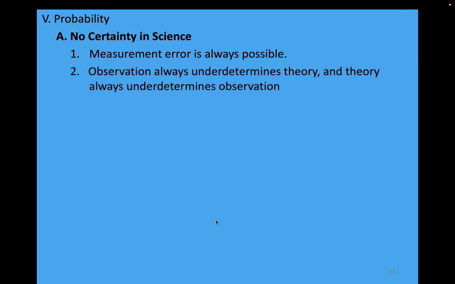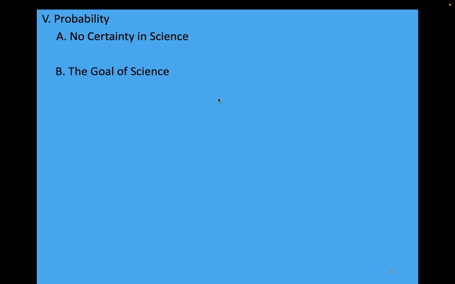Next, an independent reason to think that there's no certainty in science is that observation always underdetermines theory and theory always underdetermines observation. Now, right now, those are just slogans. There's no reason why you should understand what that means. When we talk about theory confirmation and disconfirmation, we'll talk about this in detail and you'll come to understand what that means. But we're just going to set it aside now.